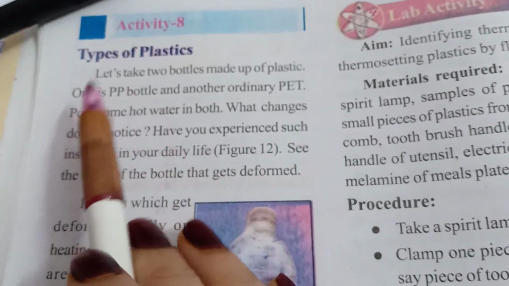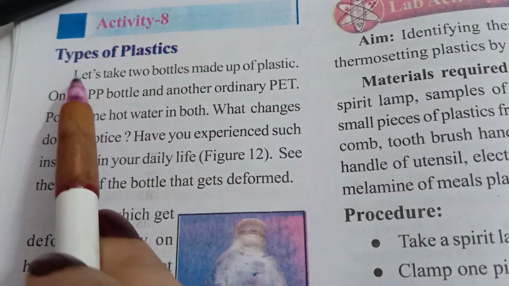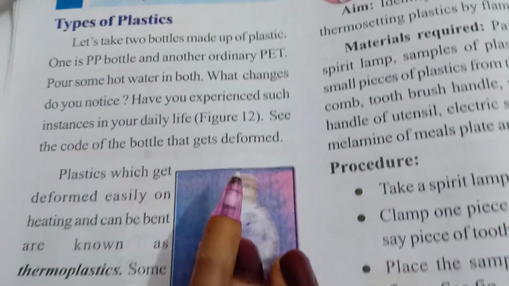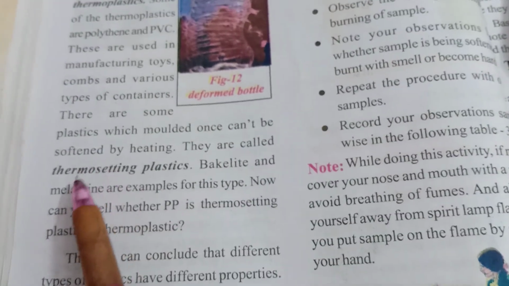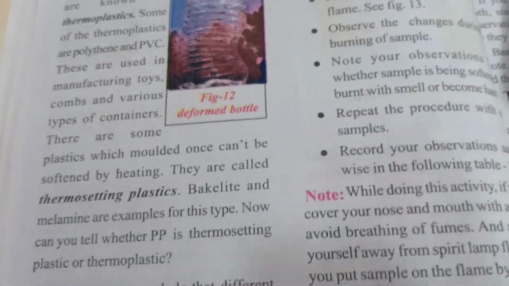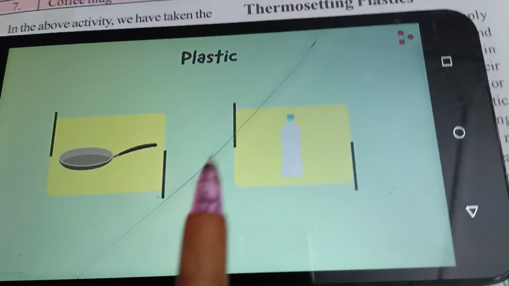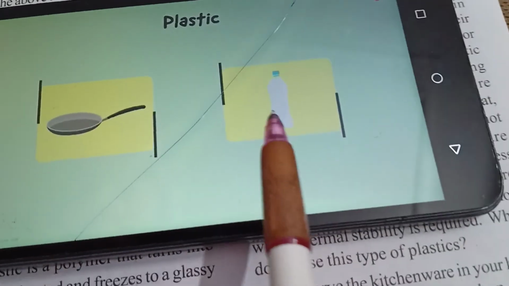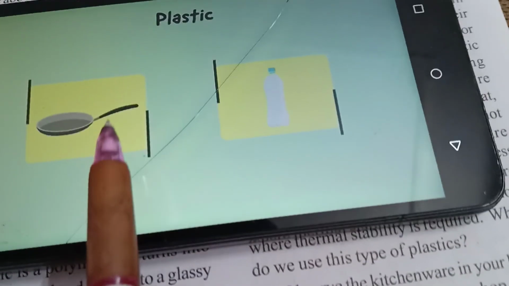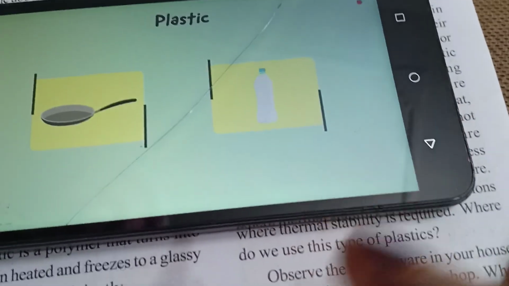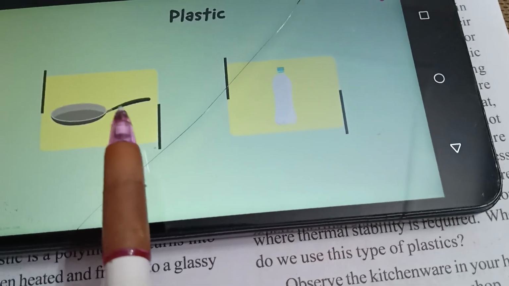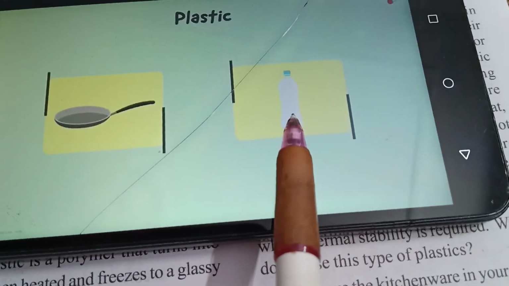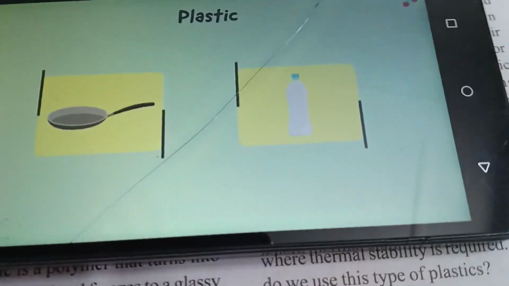So actually plastics are of two types. First is thermoplastics and the second is thermosetting plastics. Okay, we have two types of plastics. Here we have an example of those two plastics, the thermoplastic and the thermosetting plastic. Here we have an example of a frying pan, and here we have a normal common plastic bottle.